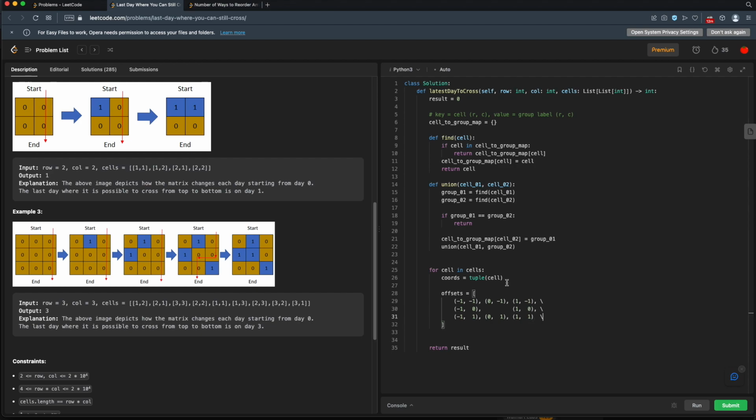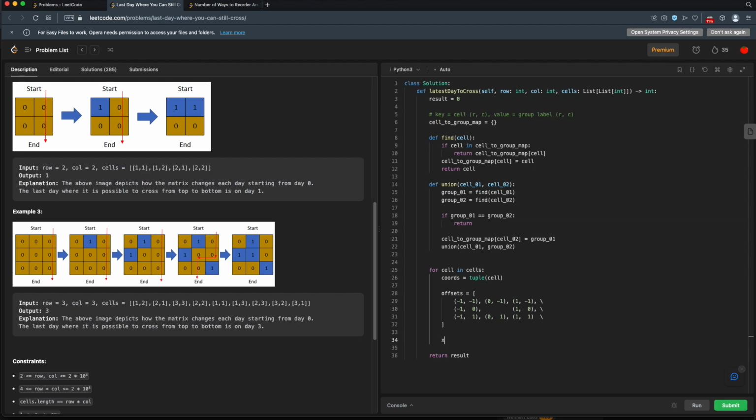Okay, so I think this should do it. So -1, -1, 0, -1, +1. So basically we have a -1 column, a 0 column, and a +1 column. Same thing here, we have a -1 row, a 0 row, and a +1 row. So these are all the offsets. So these are the different cells around our current cell we need to be checking.